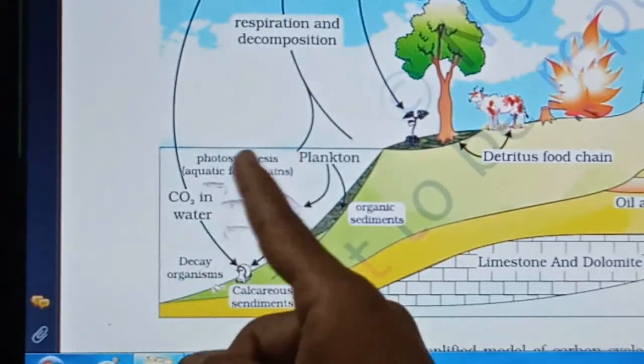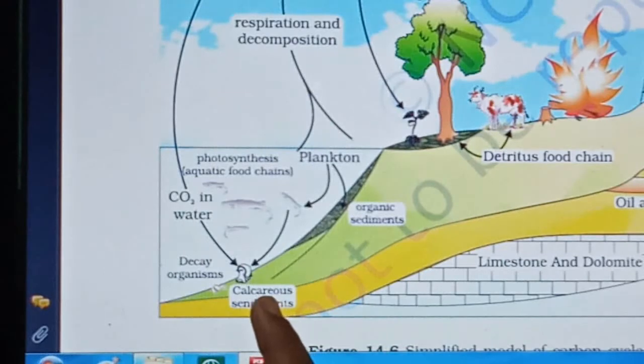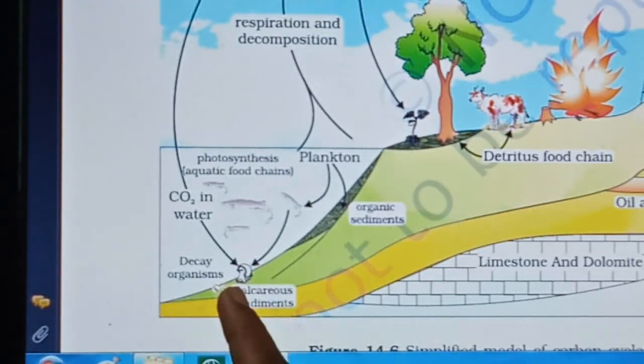Now some of the carbon from this water gets deposited as calcareous sediments, right? This calcareous sediment will be used by some animals as their protective shell. Take the example of a snail. You must have seen that a snail has a calcareous shell, which is a protective shell for its body.